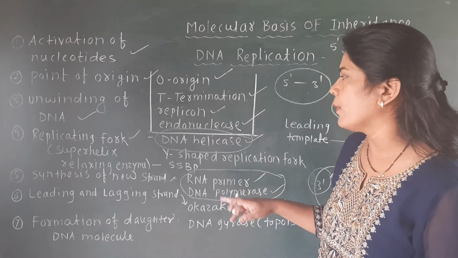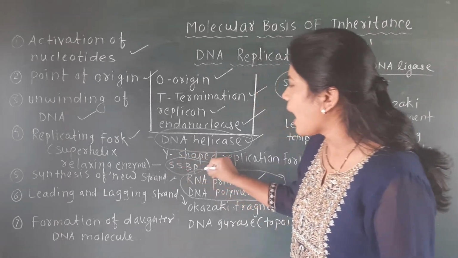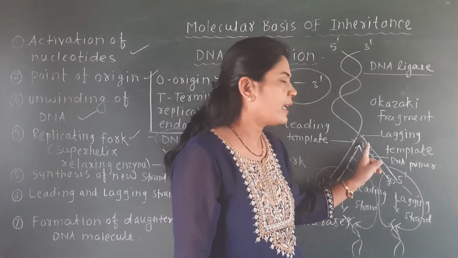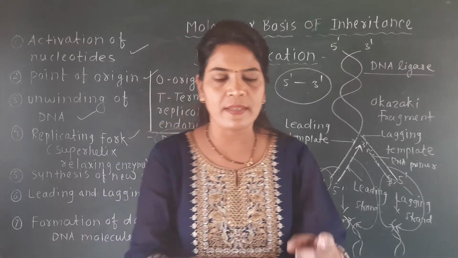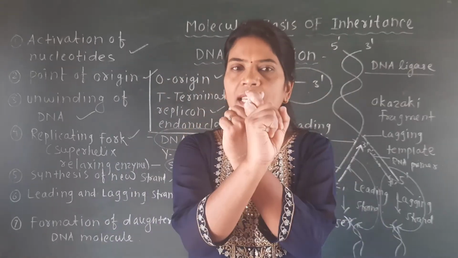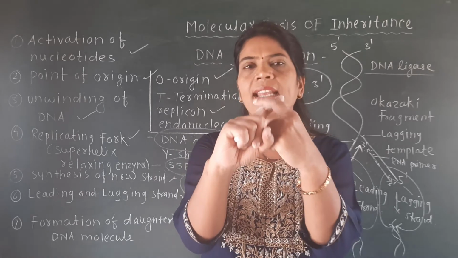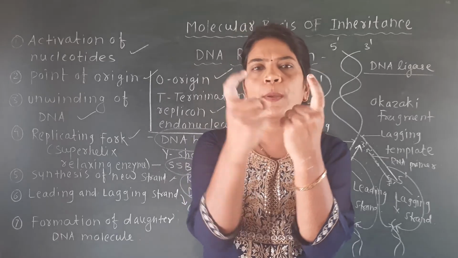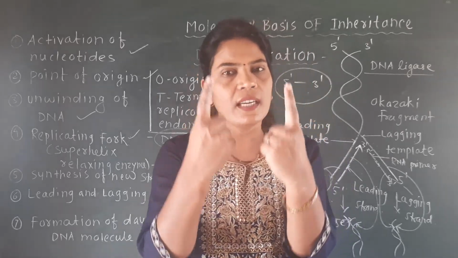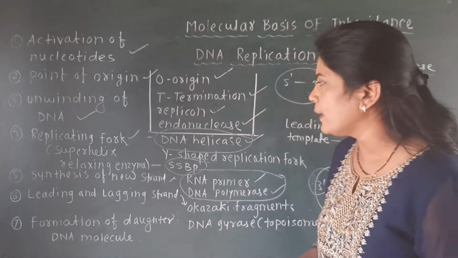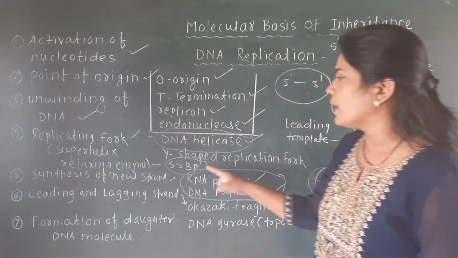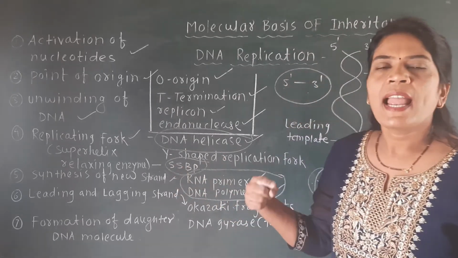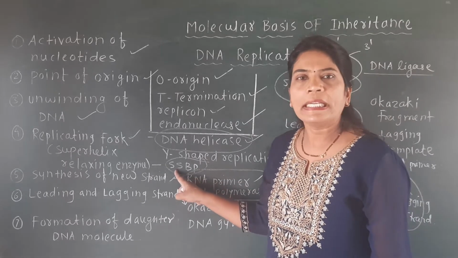Okay. At the same time, what happened? One thing remains here. After the unwinding of the DNA, single strands are developed, and to stabilize that single strand, see here what happened. This is the double helical DNA. By the DNA helicase enzyme, these two strands get separated, and there will again be a possibility of coiling. Their coiling can be prevented by one protein binding on this single stranded DNA, and the name of that protein is SSBP. This point I have not explained before, so it remains here.